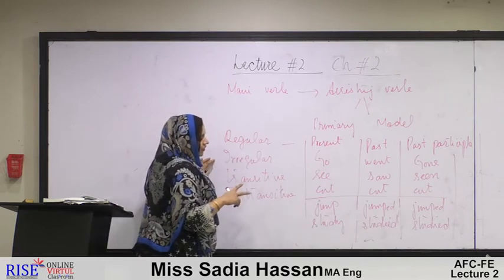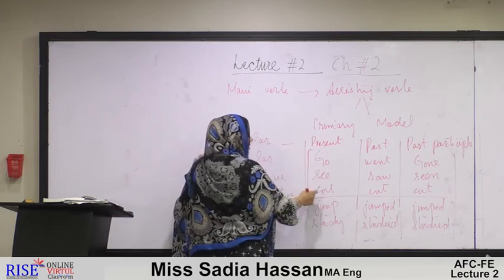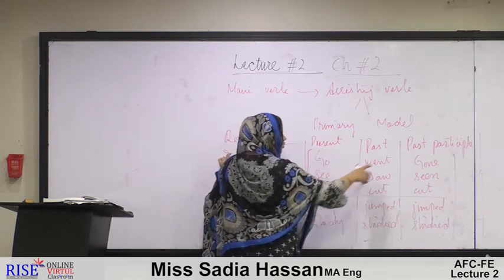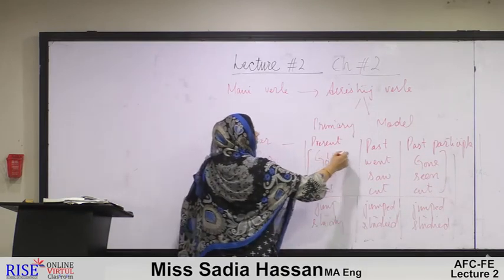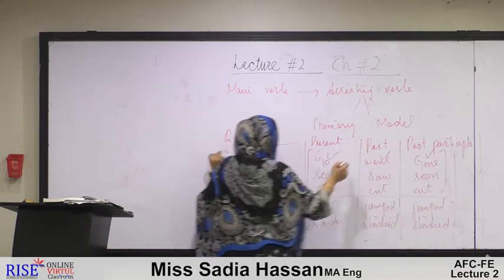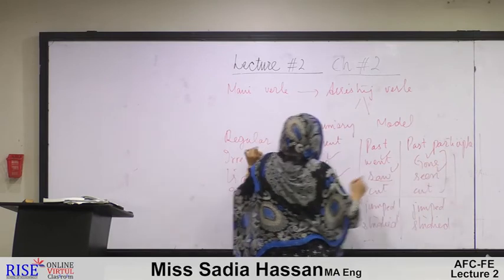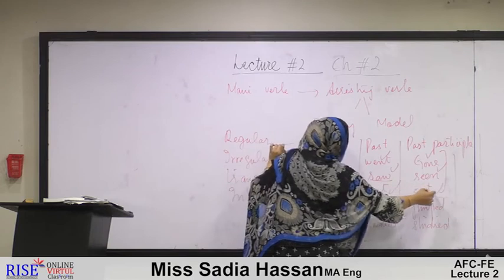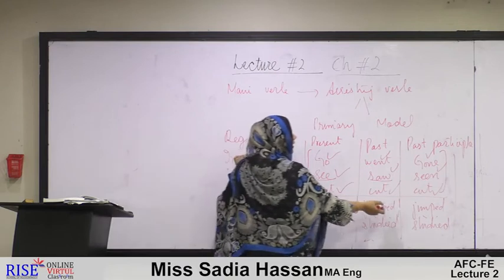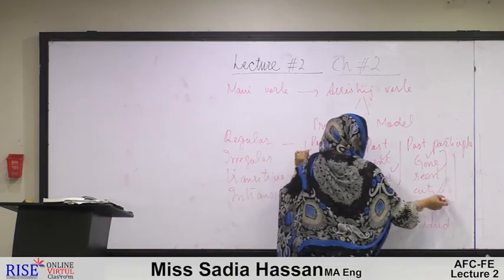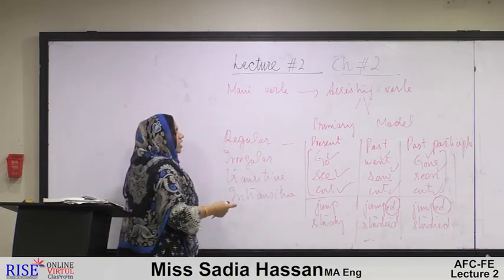We see there is an obvious difference among these 5 forms of the verbs. In the first 3, the forms are different from each other. Go is different, went is different, and gone is different. Again in see, saw, seen, all these forms are different. Cut, cut, cut is the same. In the second group, we have just added ed at the end of the main verb to make the past and past participle of jump.